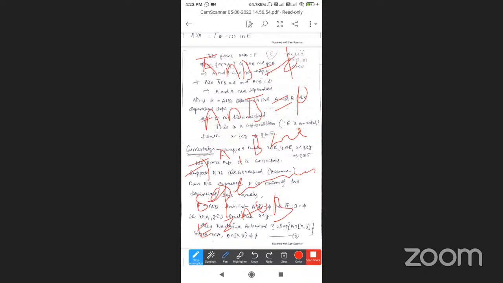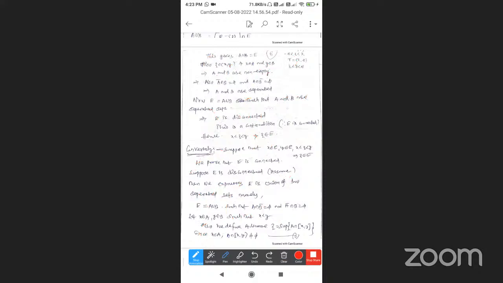Then E can be written as a union of two separated sets. That is called not connected. The other name is that E is disconnected. E is disconnected, which is a contradiction.